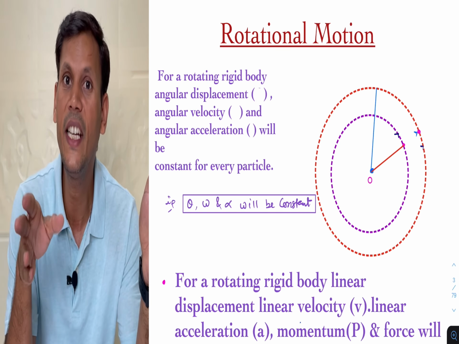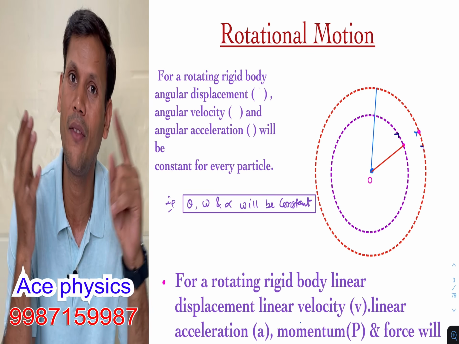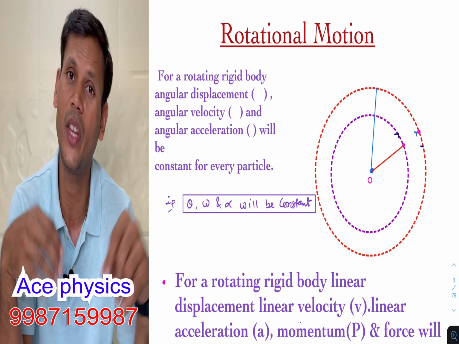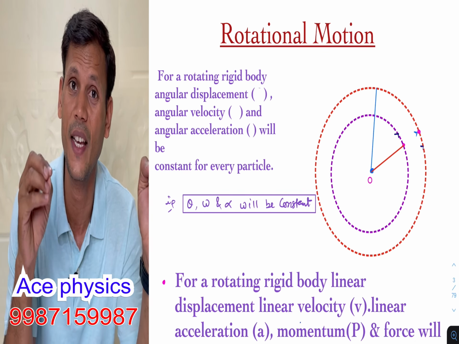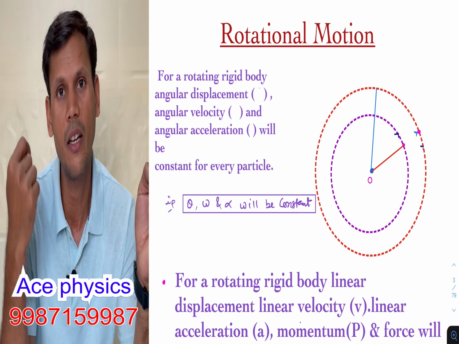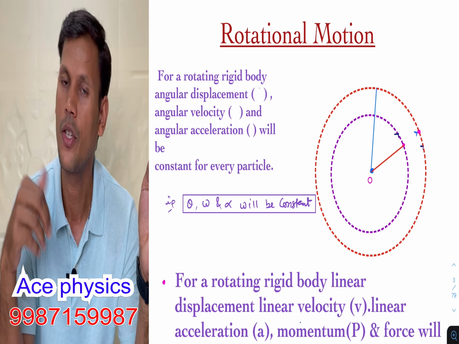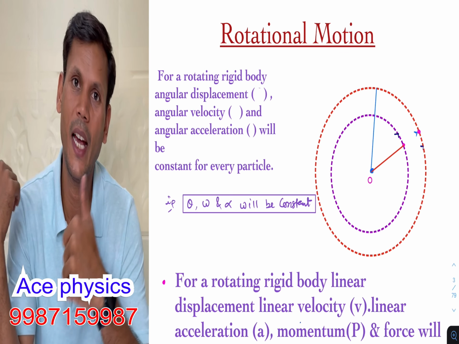But linear velocity, linear acceleration, linear displacement, force, momentum, simply the terms related to linear motion, will be different for different particles. So I have explained the practical way.